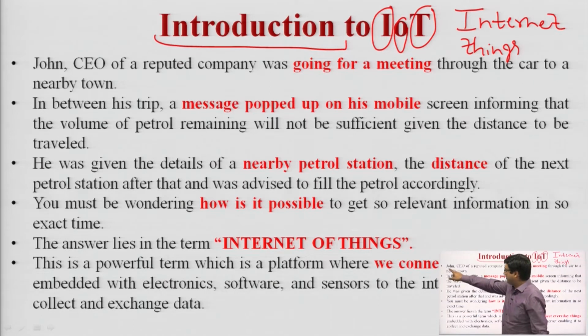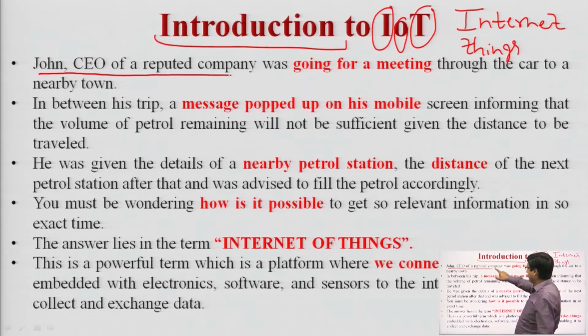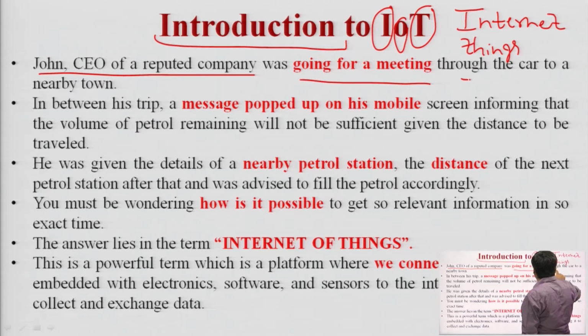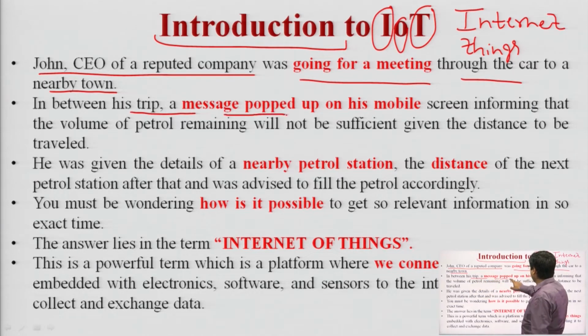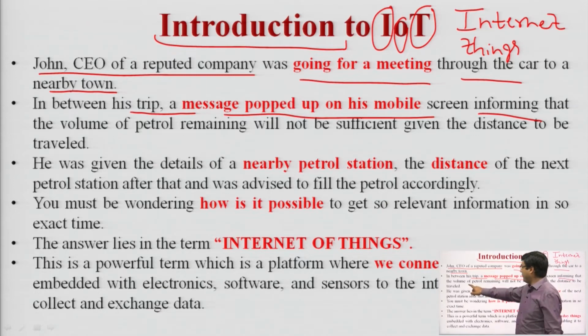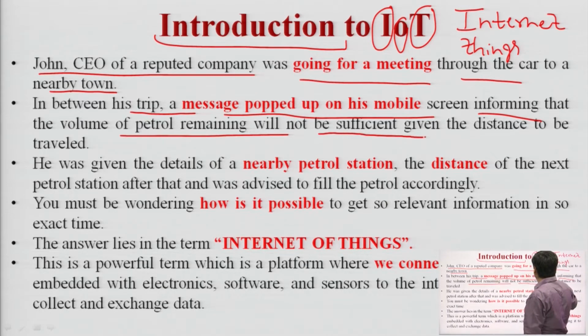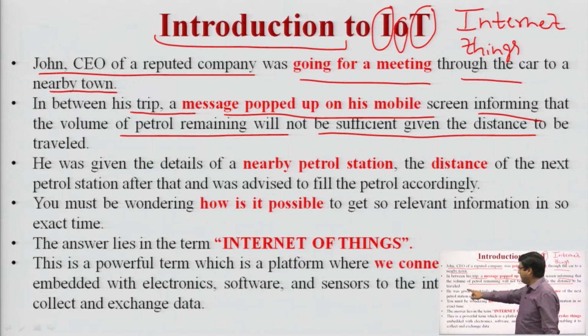Let us consider John, CEO of a reputed company. He is going for a meeting through his car to a nearby town. In between his trip, a message popped up on his mobile screen, informing that the volume of petrol remaining will not be sufficient given the distance to be travelled.